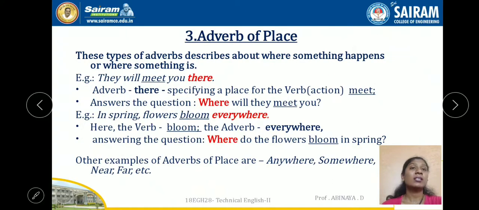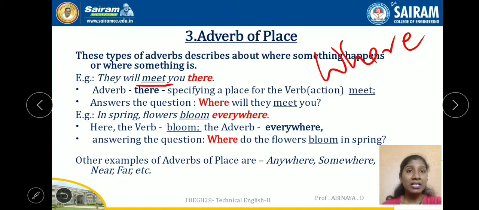Okay, let's go for the next. Adverb of place usually answers the question where. These types of adverbs describe where something happens or where something is. It tells the place of the action. They will meet you there. Here the verb is meet. Where is the meeting going to happen? There. So it is telling the place where the action is going to be done. The adverb there specifies a place where the action meet happens, right? So it answers the question, where will they meet you? Where will they meet?